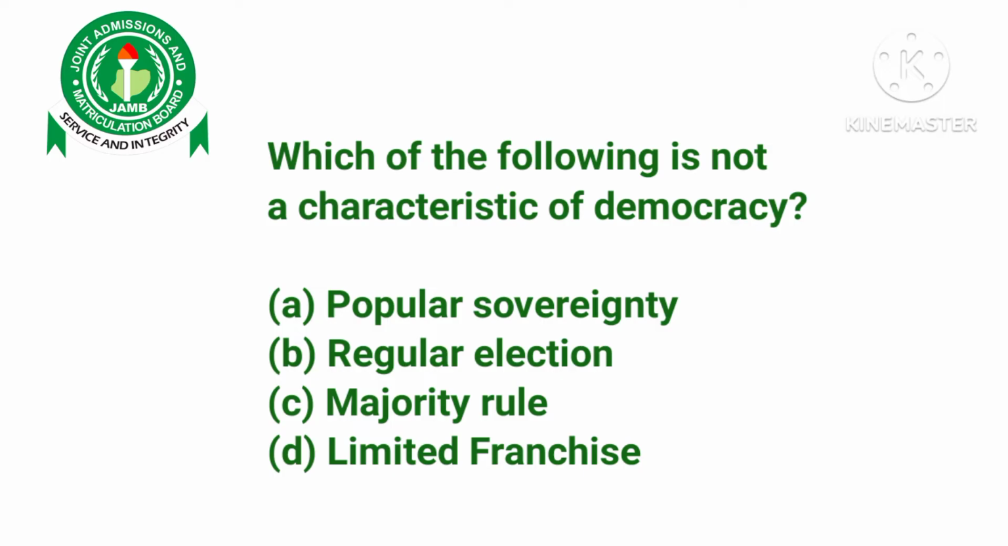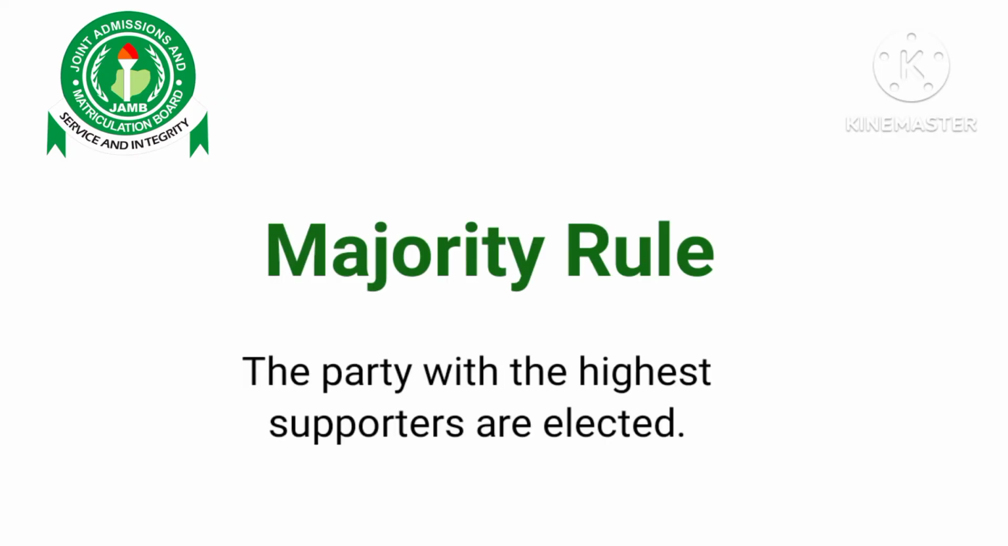Now option C, majority rule. Majority rule involves the principle where the political party or the group with the highest votes in an election is declared the winner, and this is also a feature of democracy. Now let's see the last option.